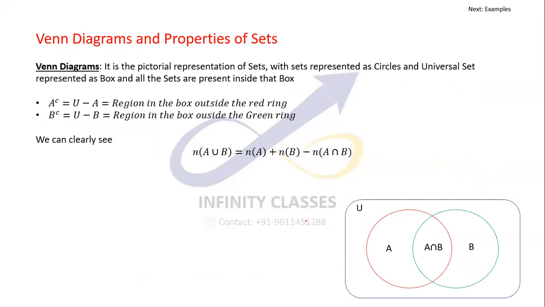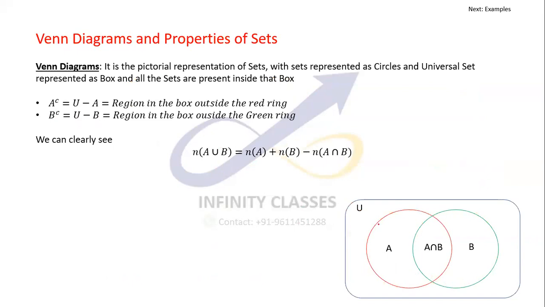So let me introduce some Venn diagrams to you. This is basically the pictorial representation of sets. The picture looks like this. The box is called the universal set, and these small circles are basically the sets.